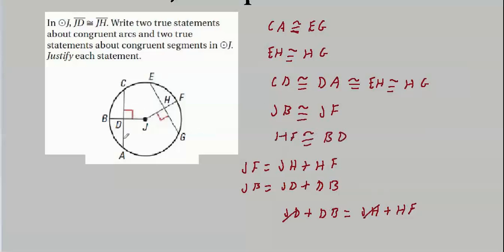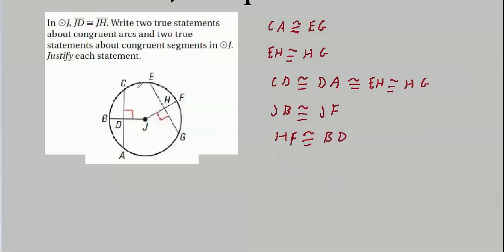So it is true. Every single segment in this circle, the way it's drawn, relates to some other segment in that circle. This is very symmetric. Now for the arcs. Arcs which correspond to congruent chords, then the arcs are congruent.